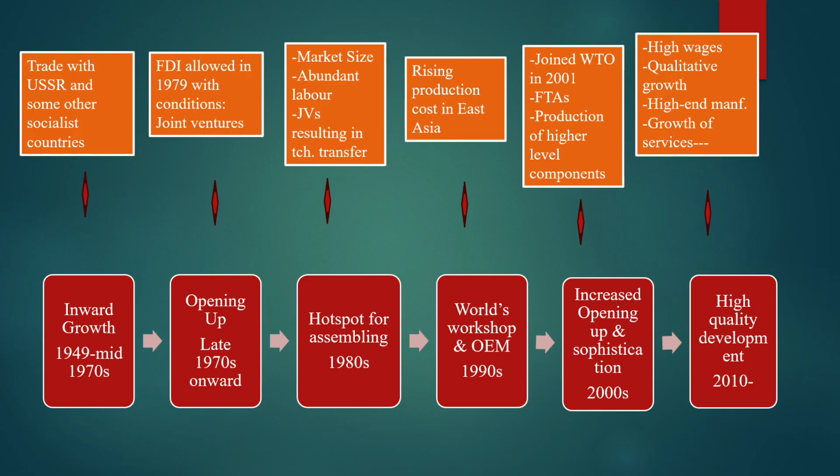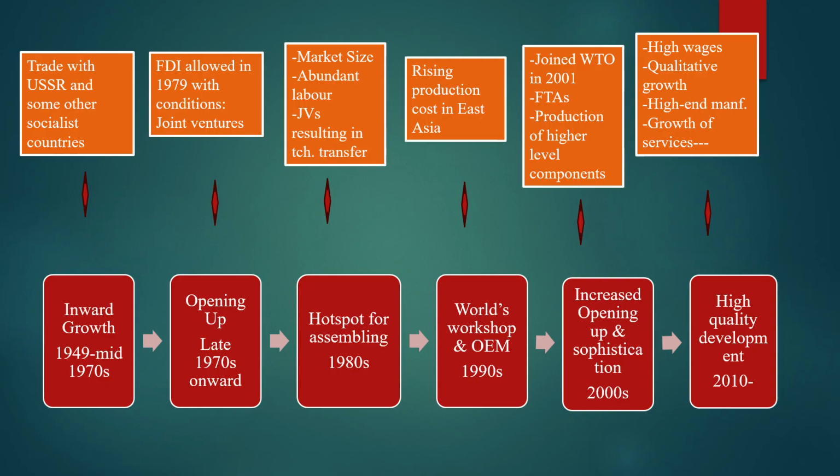In the 1980s, China became a hotspot for assembling. This was due to a variety of factors like China's huge market size, abundant and cheap labor force, and JVs, which were resulting in technology transfer to Chinese companies. During the 1990s, China became the world's workshop and an original equipment manufacturer.